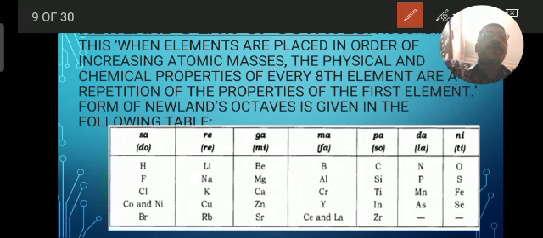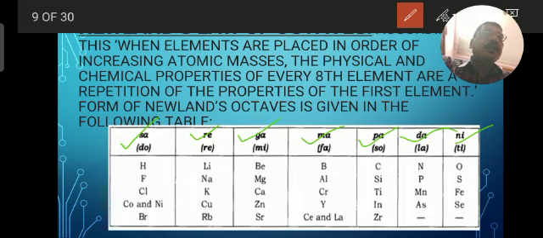The form of Newland's octave is given here in this table. Let me explain. Here sa, re, ga, ma, pa, dha, ni, sha. Then again it will come back. After coming back, which element? The eighth element. 1, 2, 3, 4, 5, 6, 7.